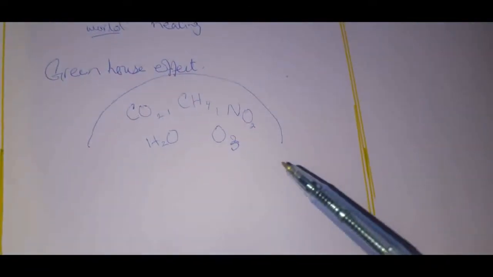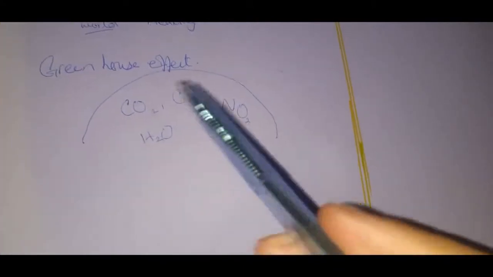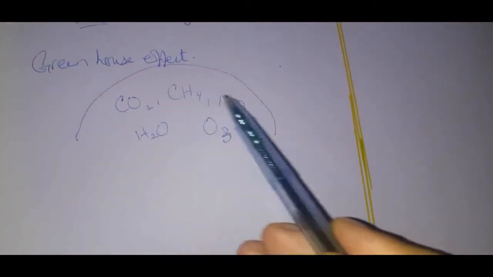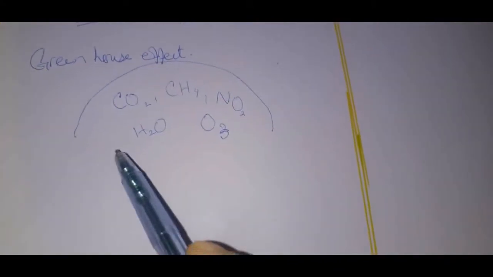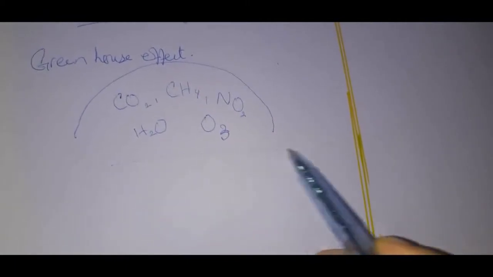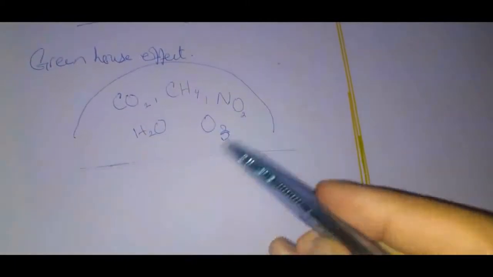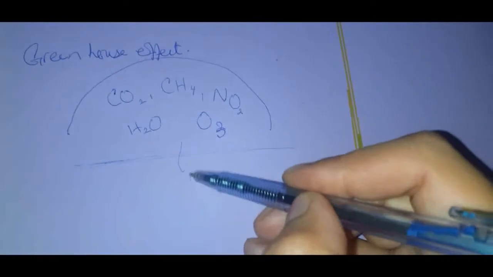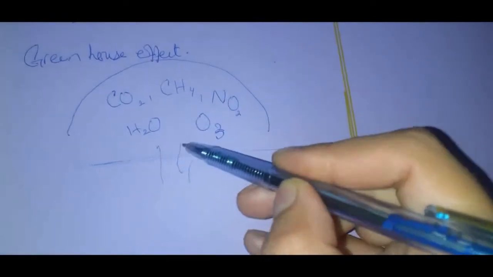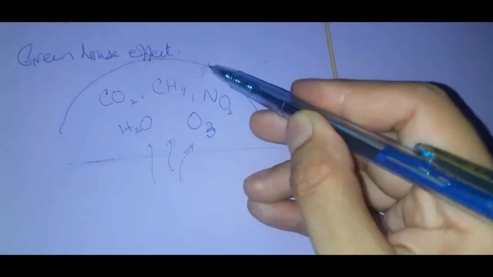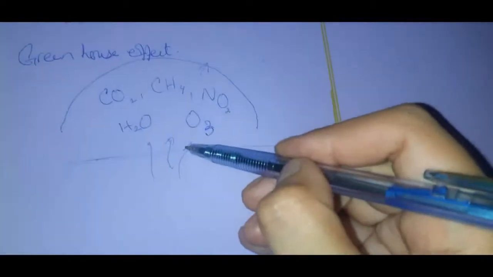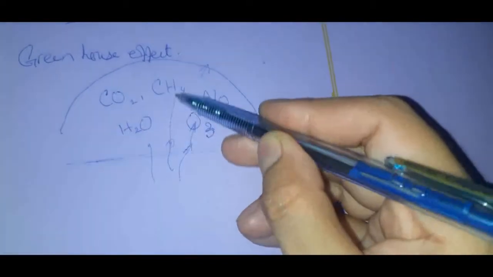So how does this greenhouse effect proceed? That is, these gases do not allow the radiations which are emitted by Earth to go to space. How? Because they absorb these radiations.